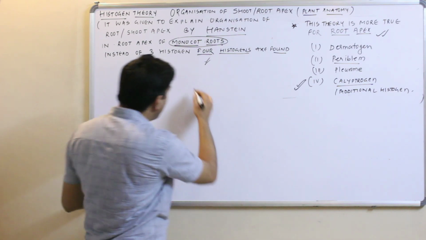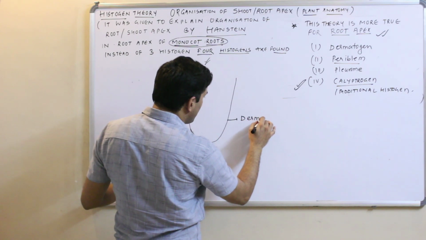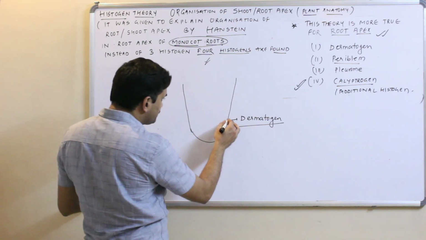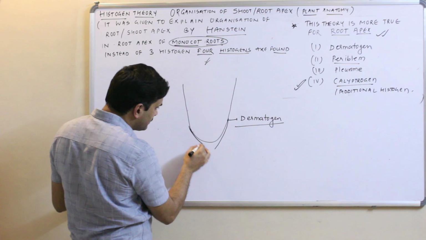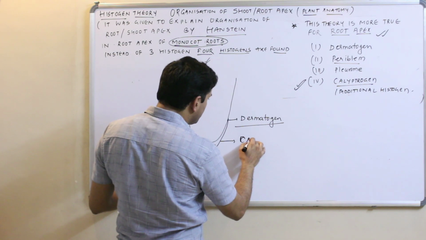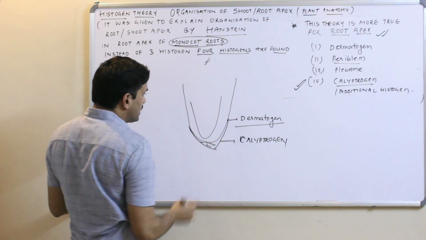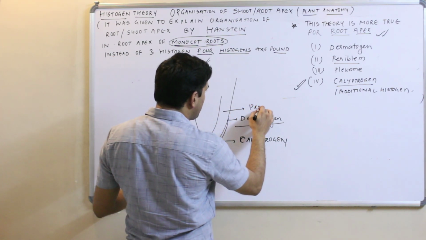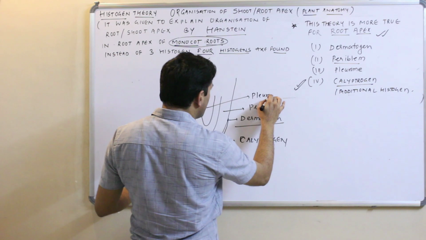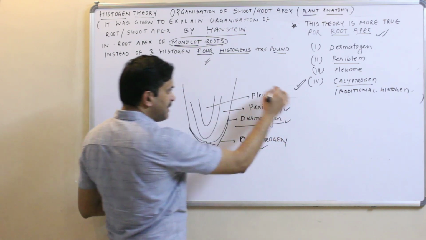If I draw a diagram here, imagine that this is the dermatogen. I am making the apex of a monocot root. So this is the dermatogen, and there is an additional layer found here. This is the calyptrogen. The middle one is called the periblem, and the innermost one is known as the plerome. So how many histogens can you see here? Calyptrogen, dermatogen, periblem and plerome.